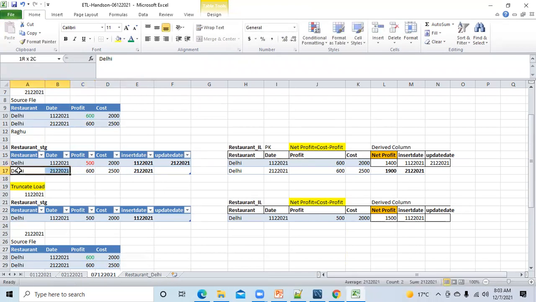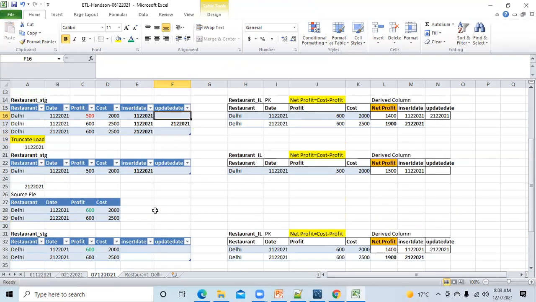Just a minute. Remember that one scenario I mentioned to you. Then I told you that it can be saved like this as well. Now this is changed to 600. So in this normal load you can see the history as well, that on 1st December earlier it was 500, then it was changed to 600, right? Okay.